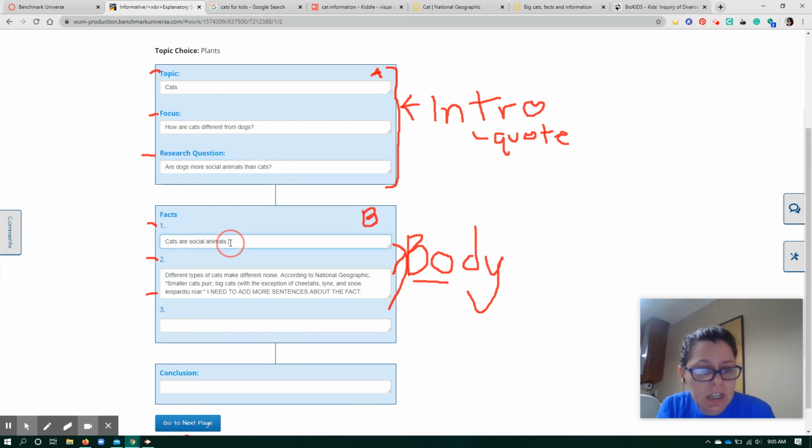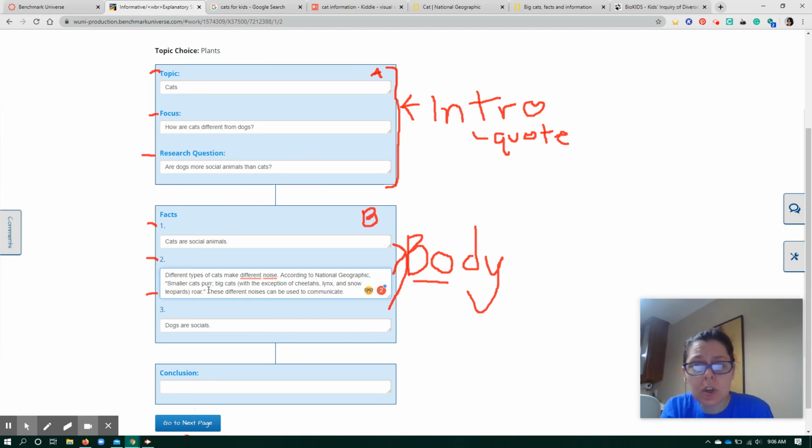So then I'm going to talk about how cats are definitely social. And maybe my third fact is dogs are social animals. And I'm going to find more information about that, find a good resource to talk about that. And then when I talk about how different types of cats make different noises, I can talk about how these different noises can be used to communicate.